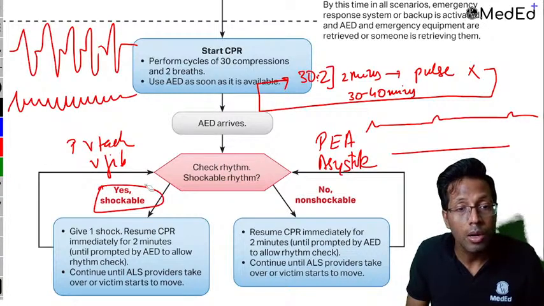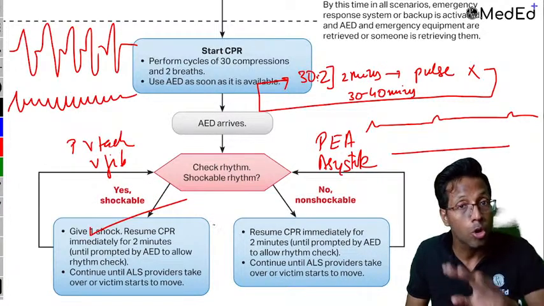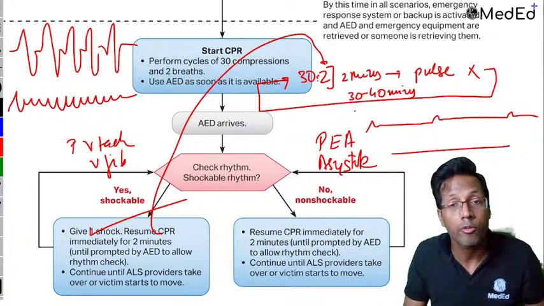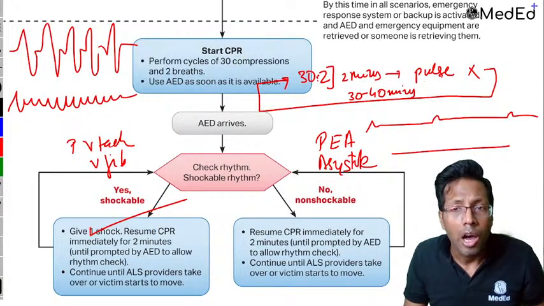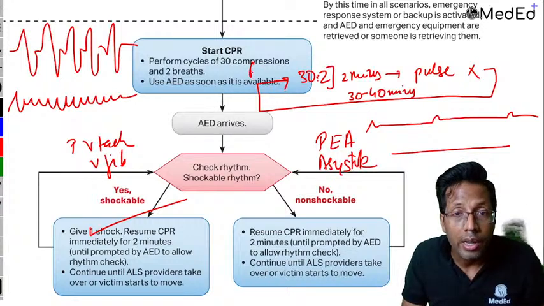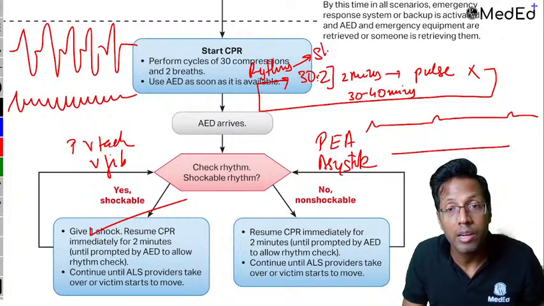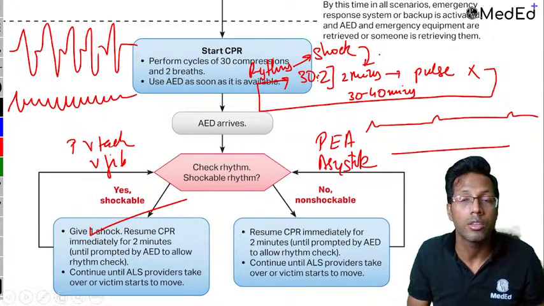Once you get the defib, attach the pads, check for the rhythm. If the rhythm is shockable, you need to give a shock immediately. Do not do a pulse check; start your CPR, the same 30:2, 2 minutes, and then check for pulse. Once the pulse is absent, again check for the rhythm, and based on that you will decide if a shock is to be given or not. And after that you will start with 30:2, right?